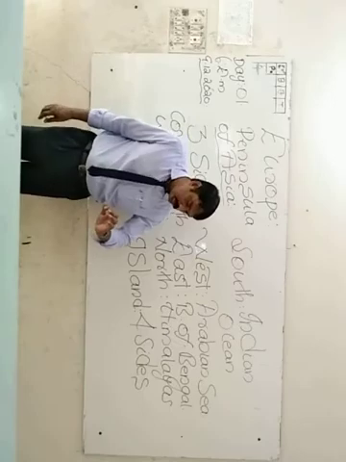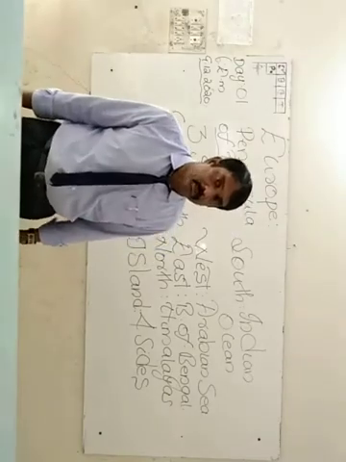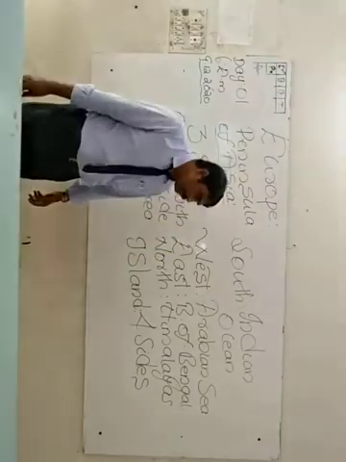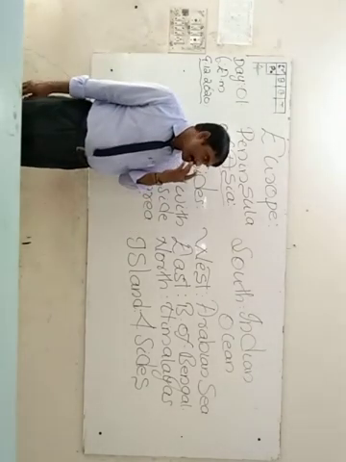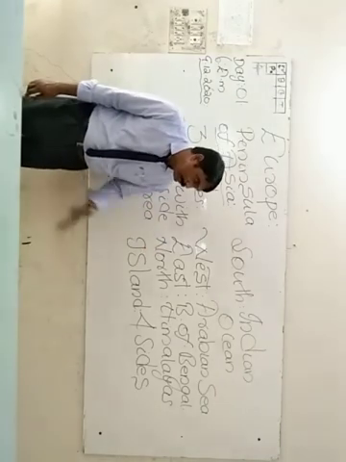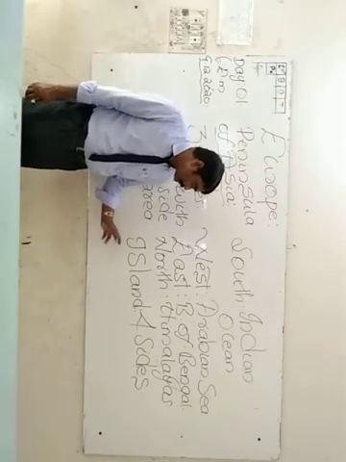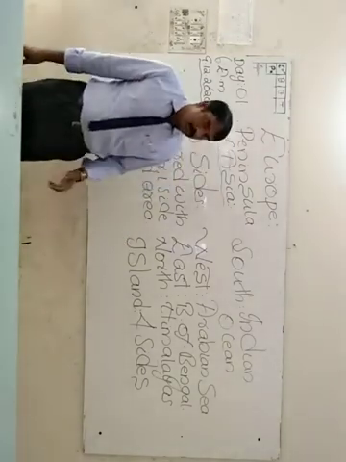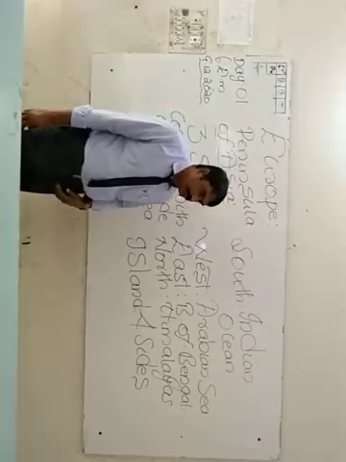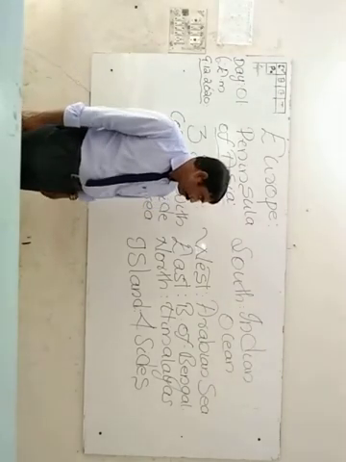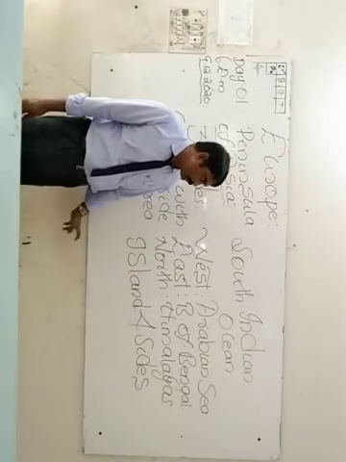The Indian Ocean is the only ocean in the world that is known by the name of a country. At the southern side of India, the Indian Ocean. At the western side, the Arabian Sea is there. At the eastern side, the Bay of Bengal is there. At the northern side of India, what is that? The great Himalayas are there.